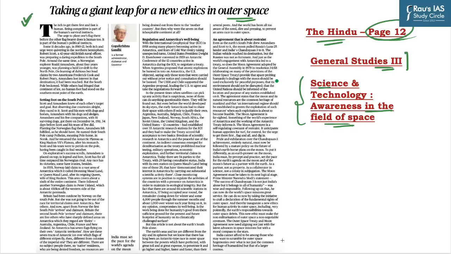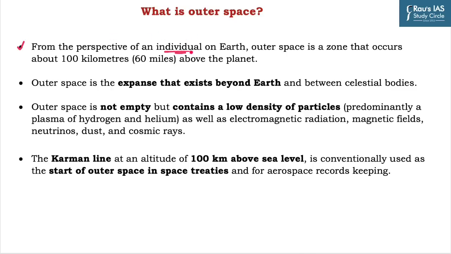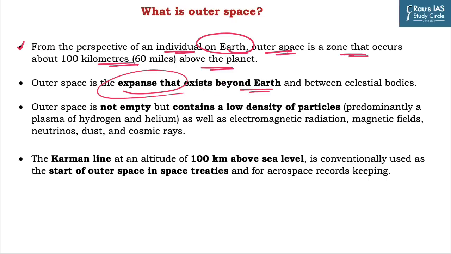In today's discussion, we will try to analyze what outer space is and what the laws governing outer space are. From the perspective of an individual on Earth, outer space is the zone that occurs about 100 kilometers above the planet. It is the expanse that exists beyond Earth and between the celestial bodies. Further, outer space is not empty, but contains a low density of particles, which are predominantly the plasma of hydrogen and helium. It also includes electromagnetic radiation, magnetic fields, neutrinos, cosmic rays, and dust.